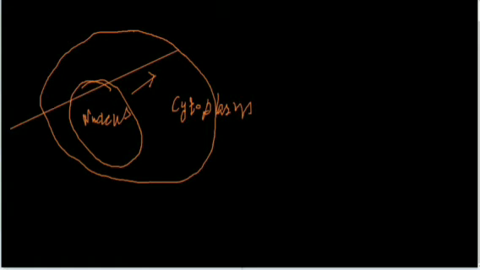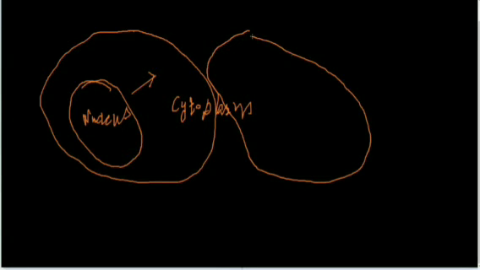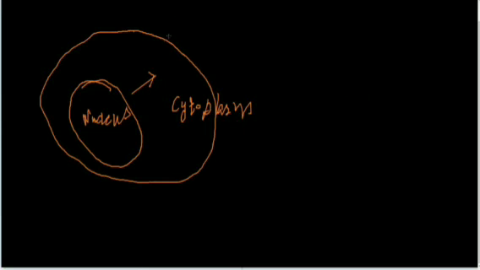This cell is separated from the other cell. If I draw another cell here, it is separated from the other cell by an outer membrane. This is known as plasma membrane or the cell membrane. This boundary is known as plasma membrane.